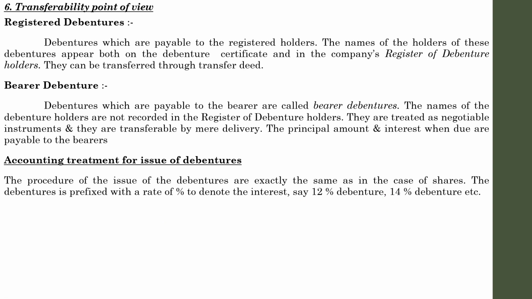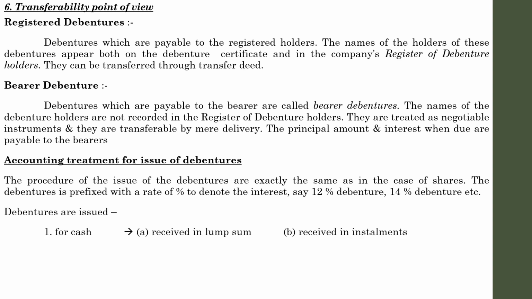So the debentures are issued. How can the company issue debentures? First, the company can issue debentures for cash. For cash is the usual pattern which we have learned in the case of shares. It may be received in lump sum or in installments. Lump sum means all the amount may be collected at the time of application. There won't be any allotment or first call or second call. But in the case of installments, there may be application, allotment, first call, second call, and sometimes a third call, which is a very rare situation.